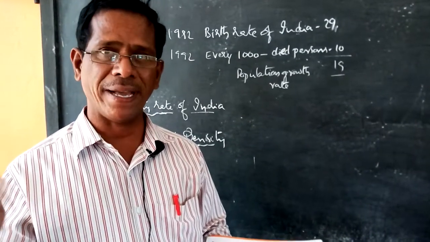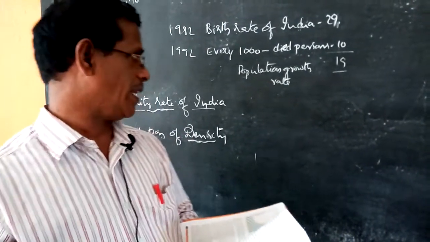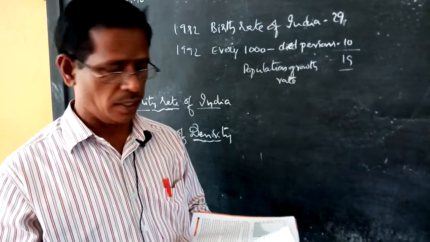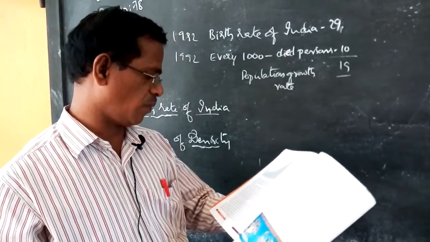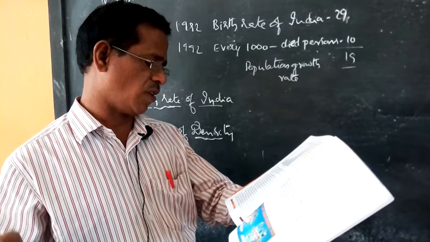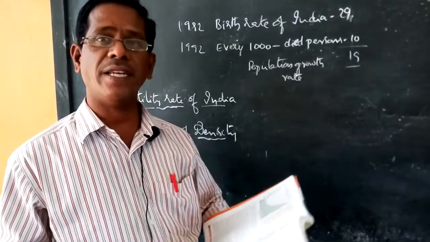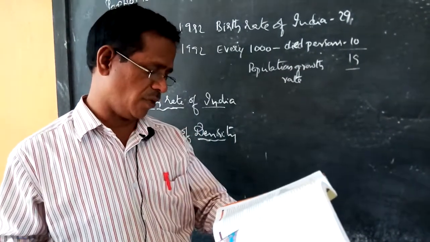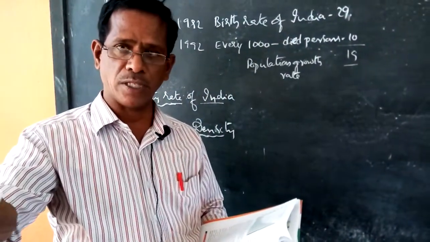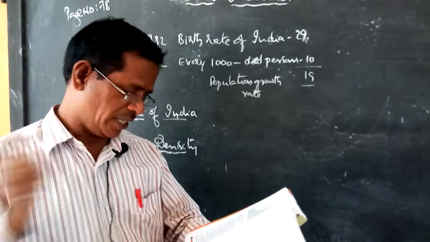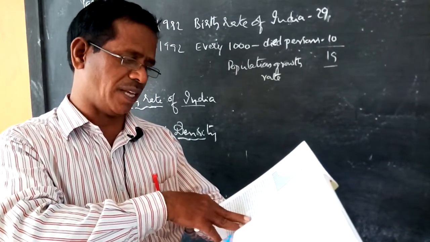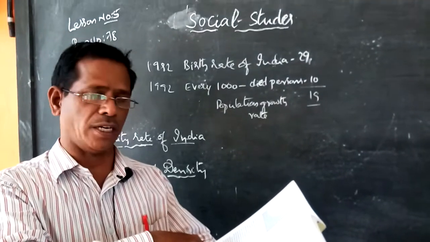Two, the comparison. What is the measurement of the population growth rate? How can we calculate the population growth rate? We can do this from the birth rate, which is the number of births for every thousand people. Now in 1992 the birth rate in India was nearly 29. For every 1,000 people, 29 members are born. This means that for every 1,000 people in the country, 29 births were given in the year 1992.